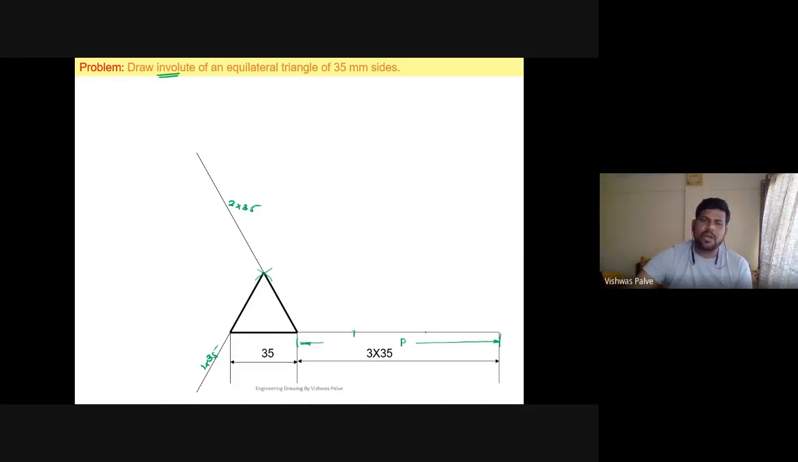The next procedure is we have to draw the curve. So how are we going to draw the curve? For drawing the curvature, take 35 millimeter in the compass.